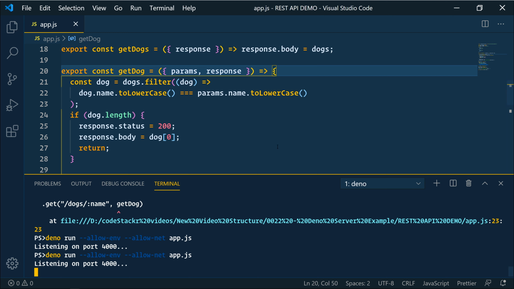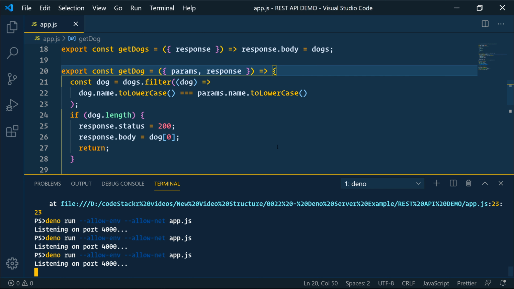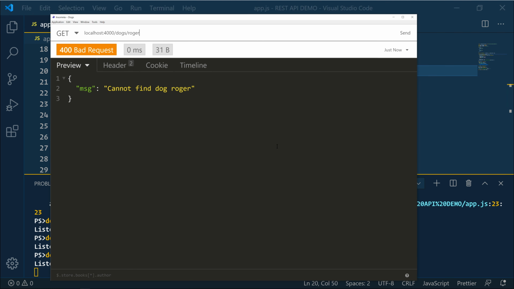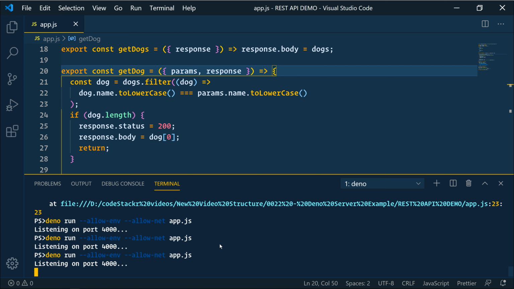Then let's restart our server. Go back to Insomnia and let's try this search again. And there we go. This time lowercase Roger finds the uppercase Roger. Now our API is not case sensitive. Next we'll look at adding a new dog.